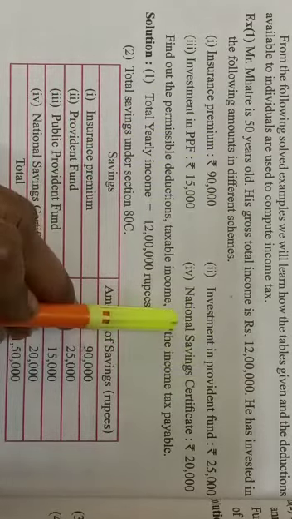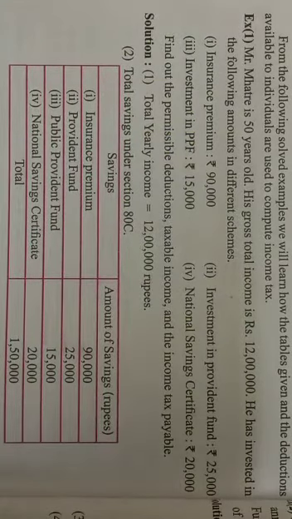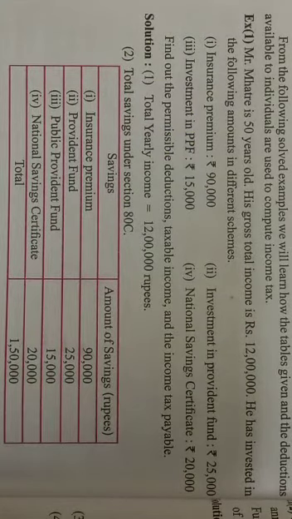On these savings there will be no tax. These are called savings and deductions. From the total gross income he has, we are going to subtract these deductions, these savings. So the first step will be to write the total yearly income.